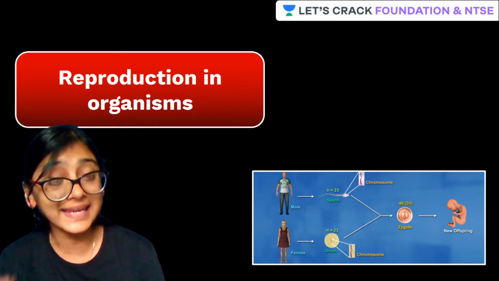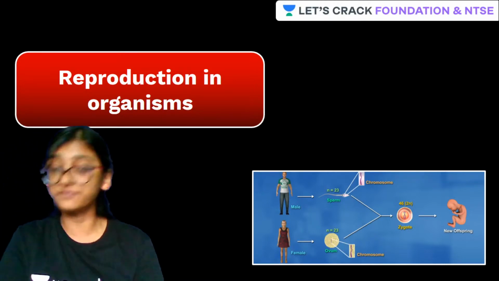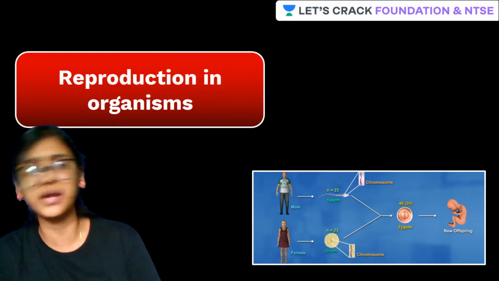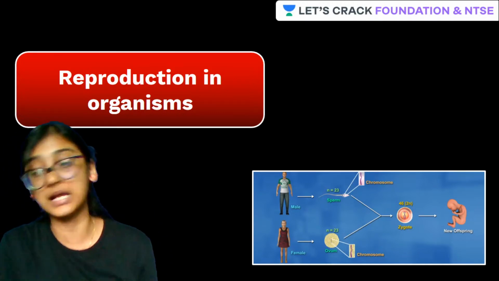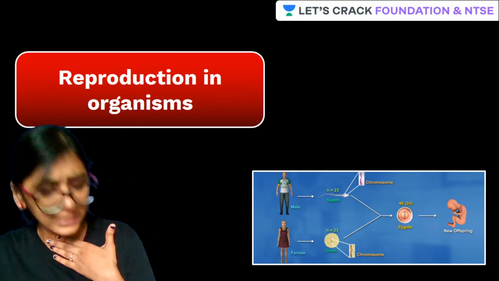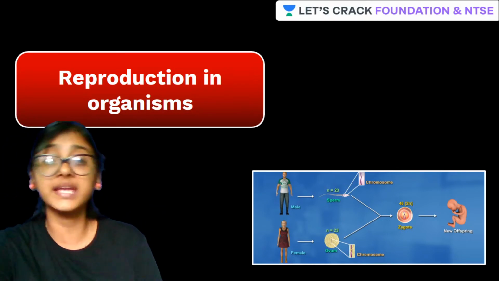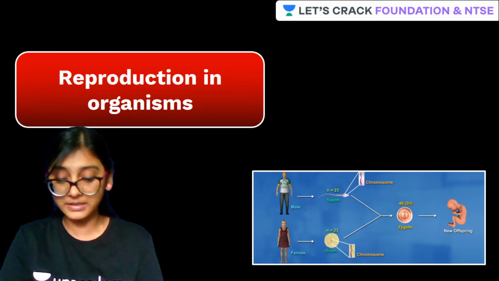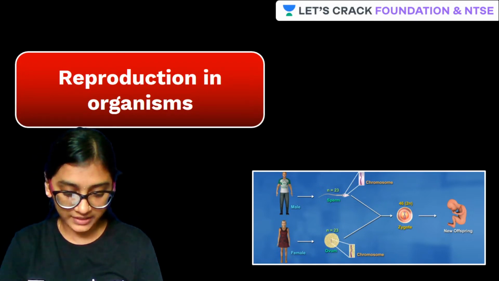So, this is the second class on reproduction in organisms, and we will be discussing important concepts of asexual reproduction like sporulation and vegetative reproduction in this particular class. Along with the images and small GIFs, we will be understanding the important concepts of asexual reproduction, that is sporulation and vegetative propagation. Are you ready? Can we start?